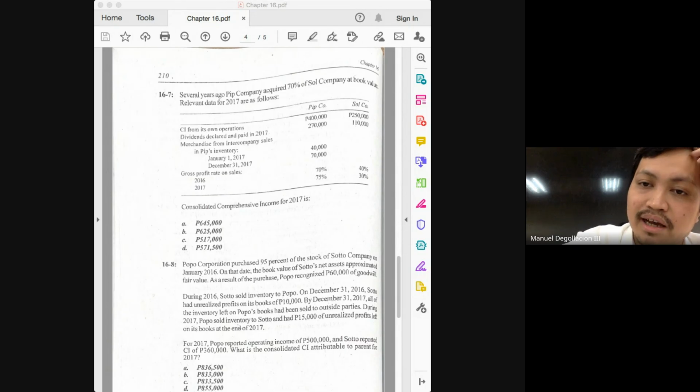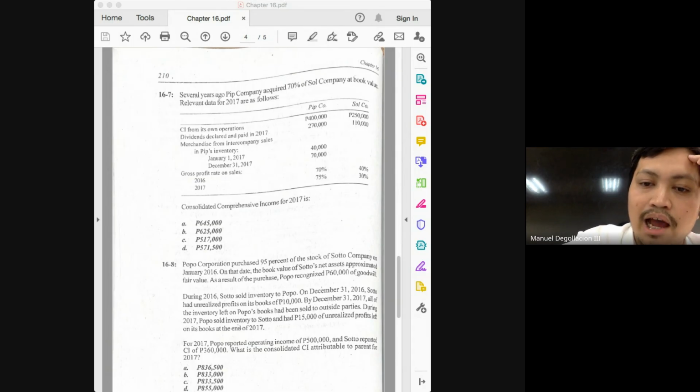How much is the NCI in this problem? 30%. Because I hope nobody's thinking that we are saying 30% because of the markup rate in 2017. The 30% that we are saying now is the residual of the 100 after the controlling interest of 70, class. I hope that is clear to you.